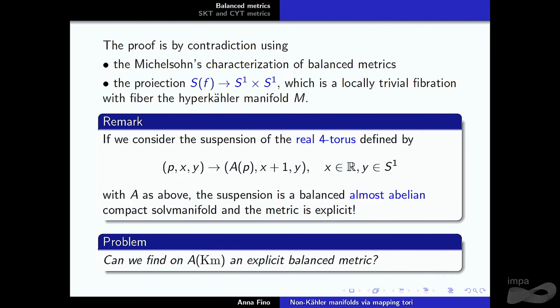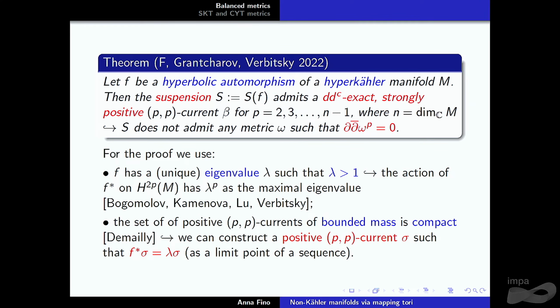One can apply the same construction for the real torus, but in this case you get a Sol manifold. The problem remains: we have an existence condition, but we still need to find an explicit metric, for instance for studying some issues related to the Strominger system or other things, so we would like to construct that. Here, it is much harder to prove that our manifold is not SKT.